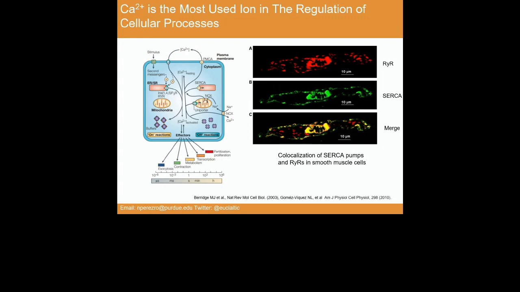So this is a diagram, but in order that you have an idea about the distribution of these proteins in the organelles or in some cells, here you are looking at the localization of some calcium release channels, in this case ryanodine receptors, and here you are looking at the localization of SERCA pumps. And here you are looking at the co-localization of these two proteins. Basically, for example, these two proteins are located around the nucleus. So mainly in organelles, we find pumps and channels, okay?